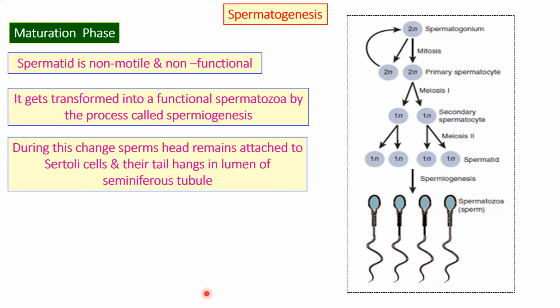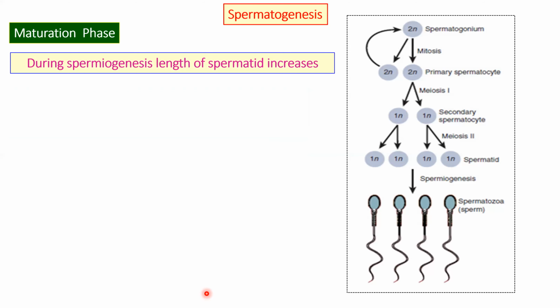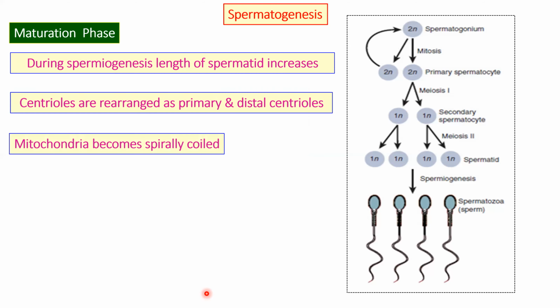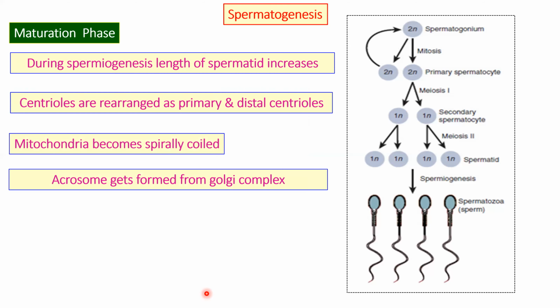During this change, the sperm head remains attached to the Sertoli cells and their tail hangs in the lumen of the seminiferous tubule. So what are the Sertoli cells? Sertoli cells are present beside your spermatogonium. They are just attached over there and the tails are hanging in the lumen of the seminiferous tubule. During spermiogenesis, the length of spermatid increases, centrioles are rearranged as proximal and distal centrioles, mitochondria become spirally coiled, and acrosome gets formed from the Golgi complex.